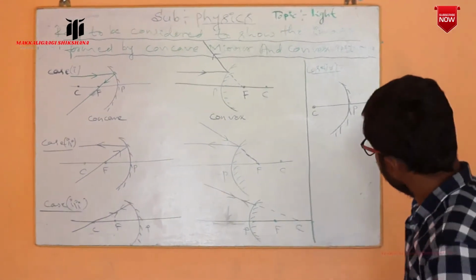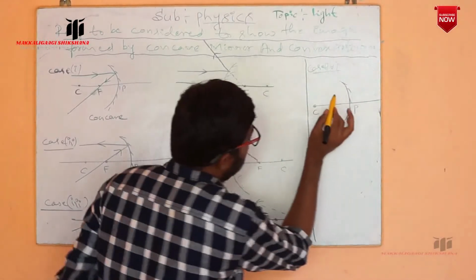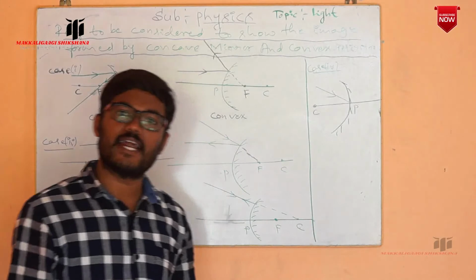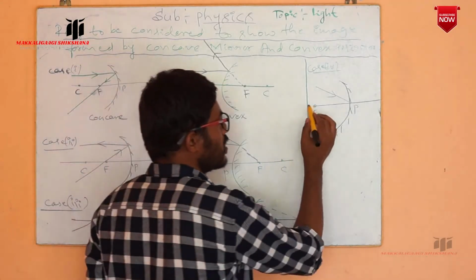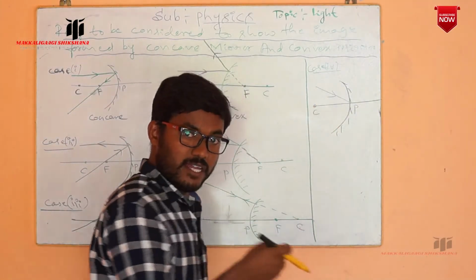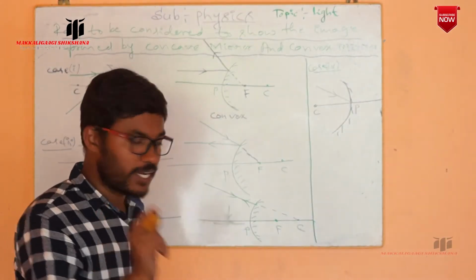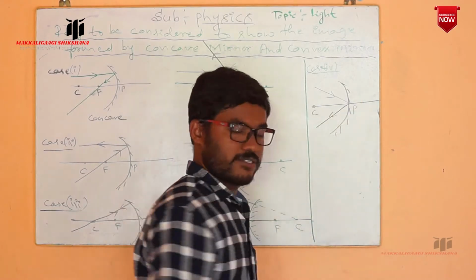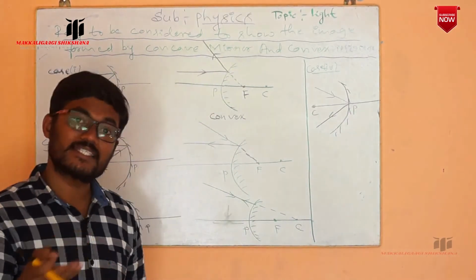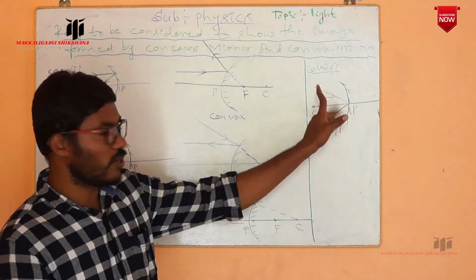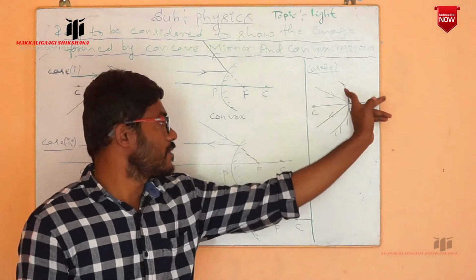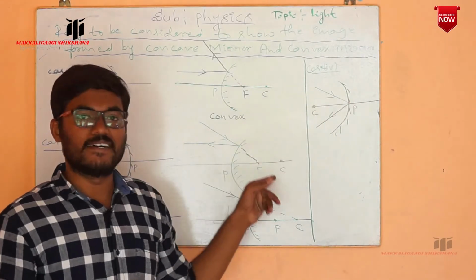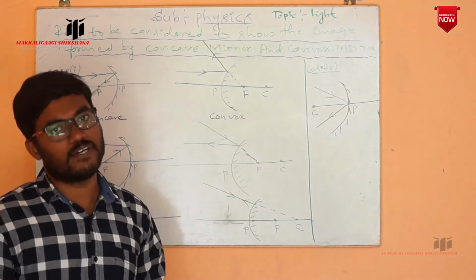Now if the ray of light is exactly incident at the pole, the principal axis acts as the normal, and the ray will return back like this. It satisfies the laws of reflection. In this case you have to remember that the principal axis acts as the normal, and this is the incident ray and this is the reflected ray.